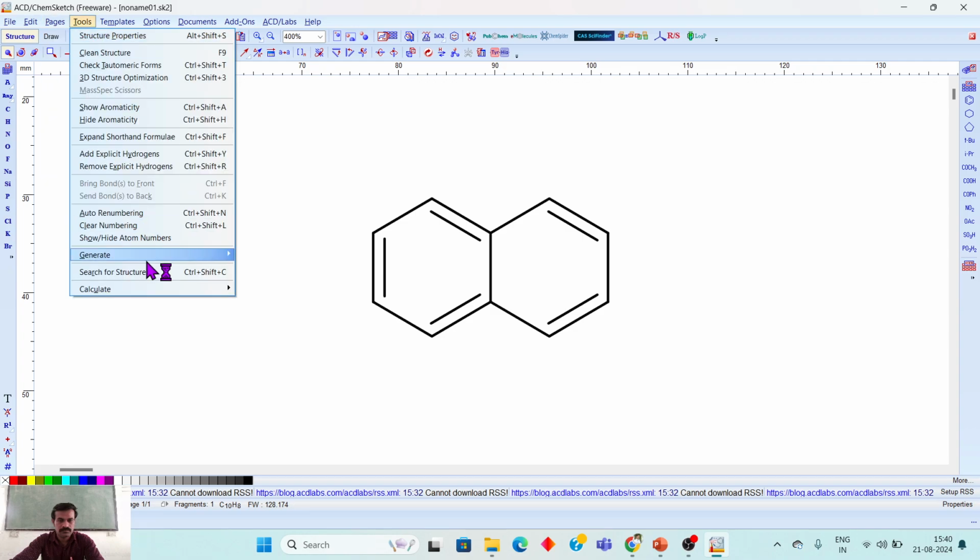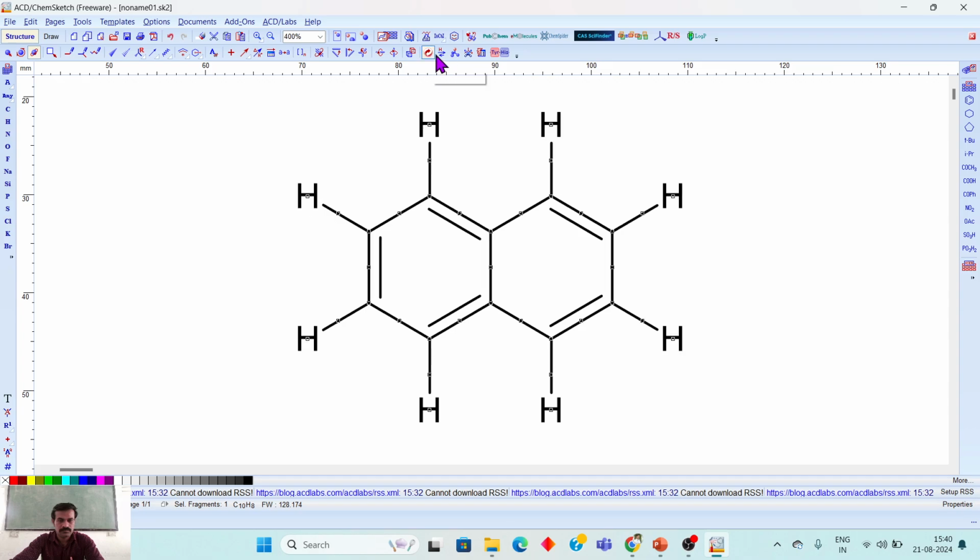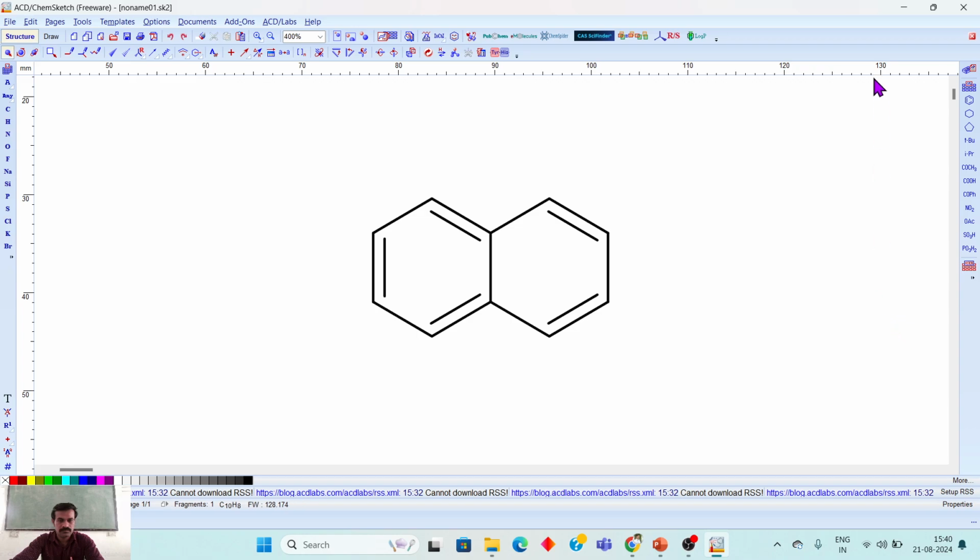One more thing is generate documentation, 3D structure optimization. See here the 3D structure optimization also. If you clean the structure, select it, just click on the structure and see here the clean structure. Okay, now Control Z and going back.